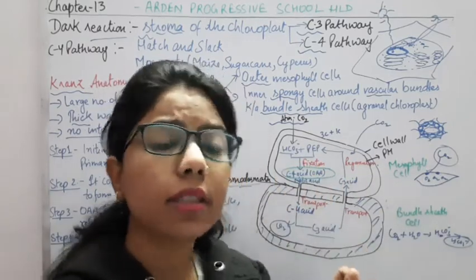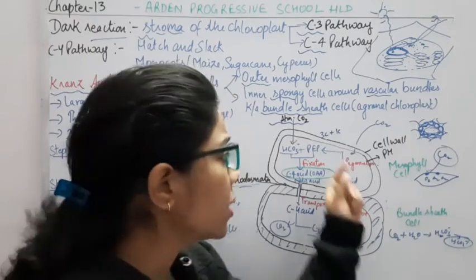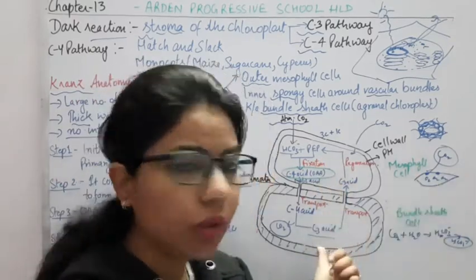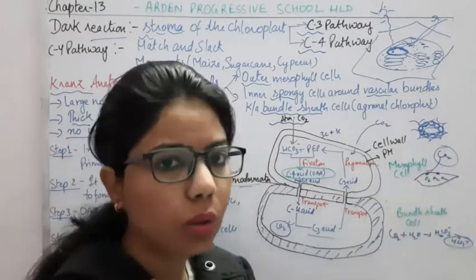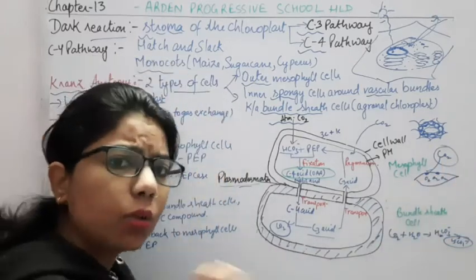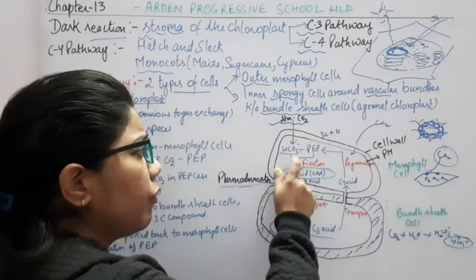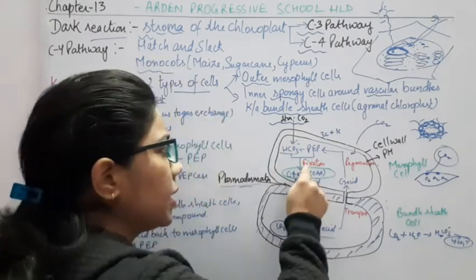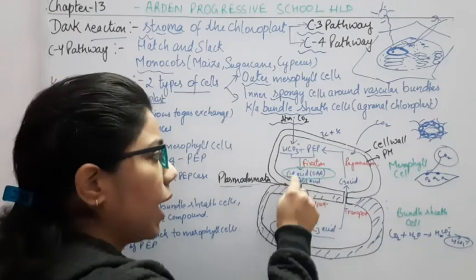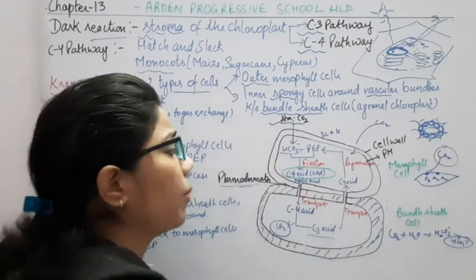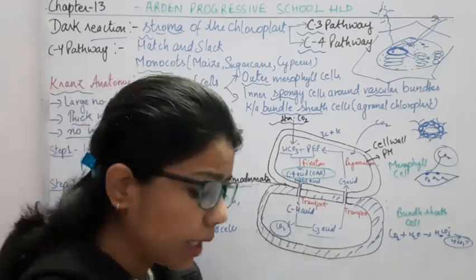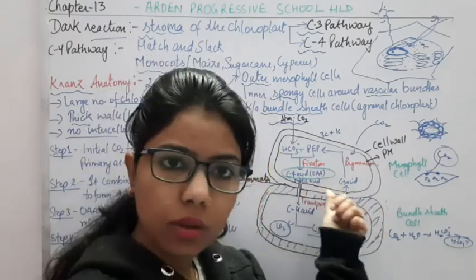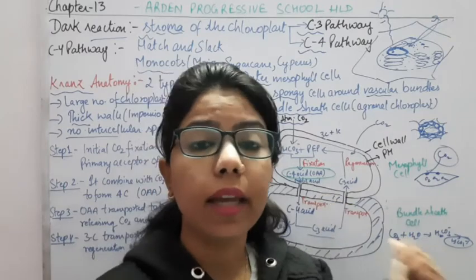This PEPcase only fixes the CO2 which is already present inside the plant and coming from the outside, and here the stomata has been closed. Whatever CO2 is present here will get fixed here. That's why this step is known as fixation. Fixation means that CO2 has been fixed here and it has formed the C4 acid, the oxaloacetic acid. Again it will convert itself into malic acid, in the form of malate ions.